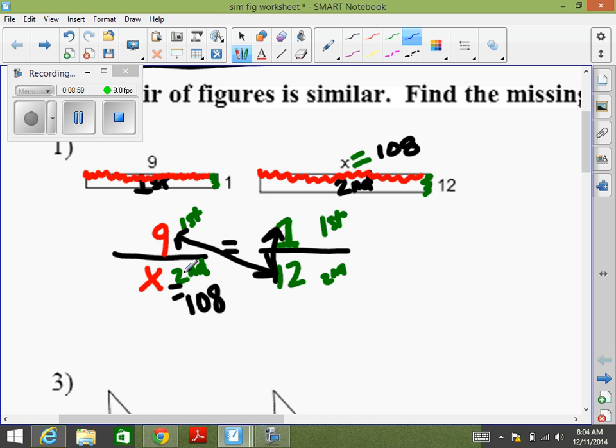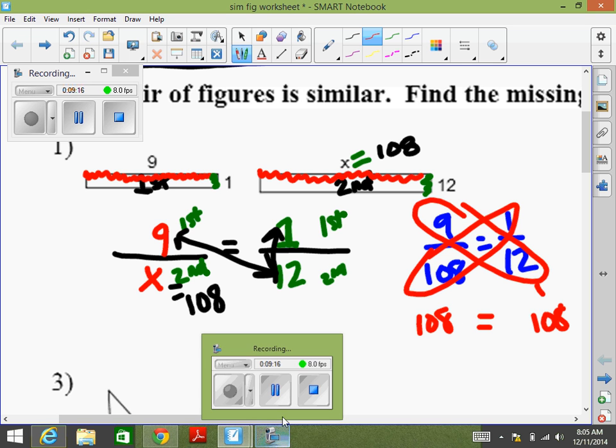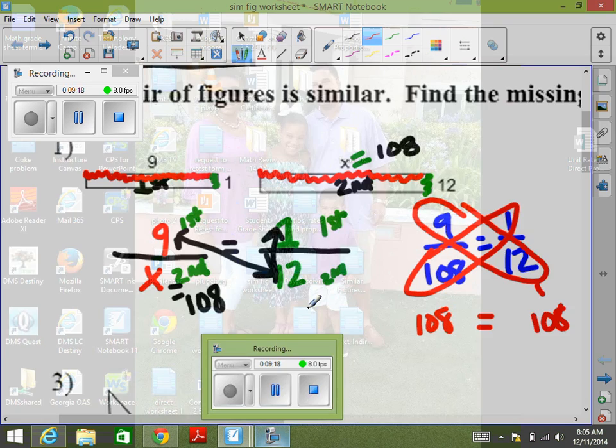And we can check it. See how we can check it? If we have 9 over 108 is equal to 1 over 12, we can use the butterfly to check it. 9 times 12 is what? 108. 108 times 1 is what? 108. That means you solved it correctly. Okay? All right, let's look at number 2.